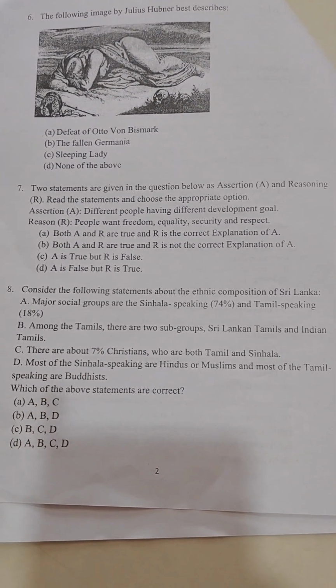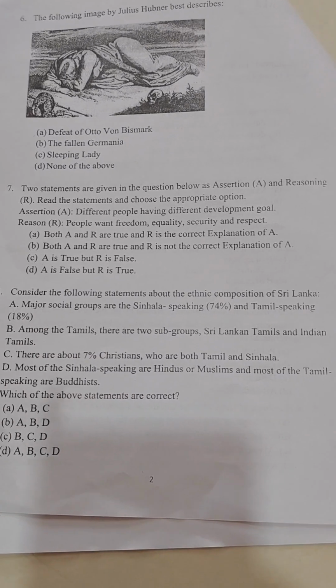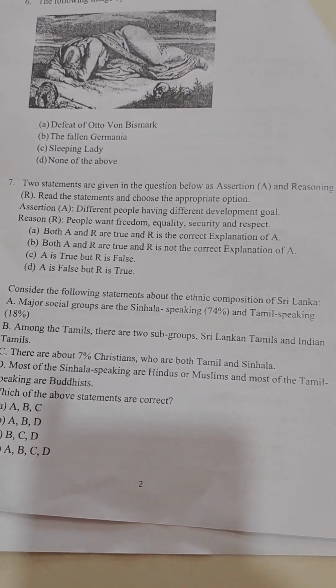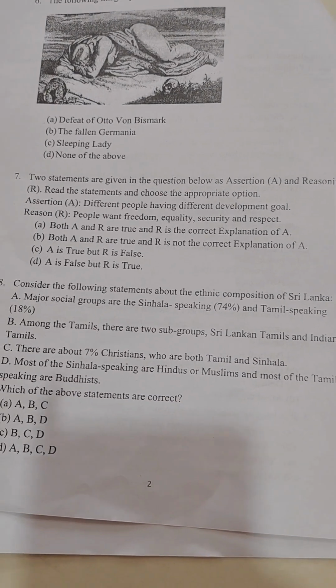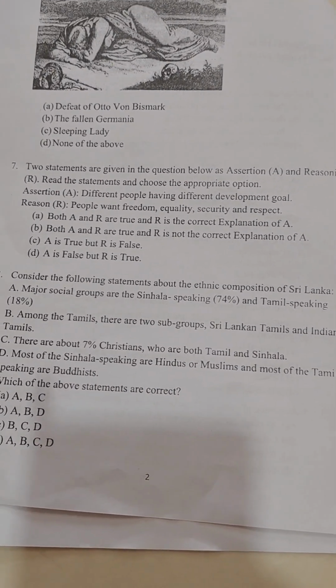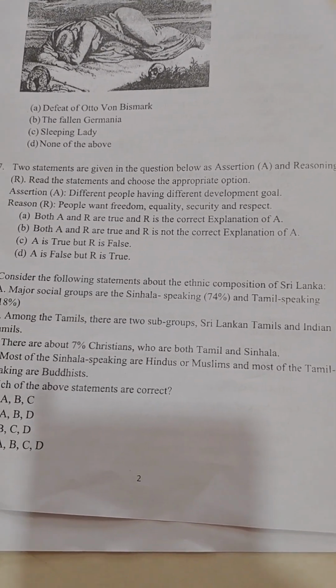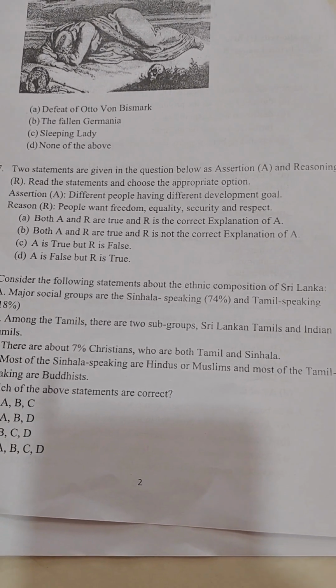Now the seventh one is assertion and reasoning. The assertion here is that different people have different development goals. Yes, the assertion is true. The reason is that people want freedom, equality, security and respect. This is also true. People want freedom, they want equality, they even want security and respect in society. So yes, they have different development goals.